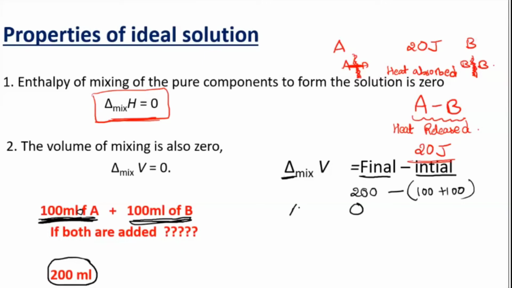Okay, so then we say delta V of mixing is equal to 0. Whatever you had taken for both the liquids, when you mix them, you get the total value for that. When you subtract, you see there is no change in the volume. Whatever we have taken, the same volume you are getting. So volume of mixing also becomes 0. Why is it happening? The reason I have given next.